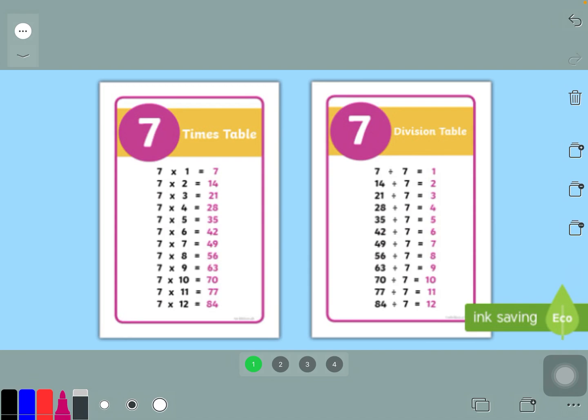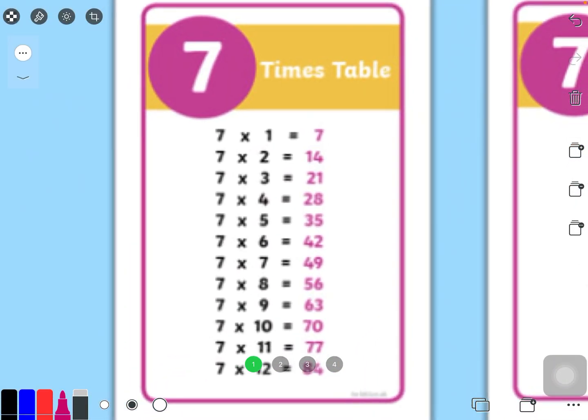I put up the 7 times tables and division tables, just another reminder that today you will recite the 7 division tables to me, and we're going to sing the song. Alrighty, ready? 7, 14, 21, 28, and 35, 42 and 49, 56 and 63, and 70, and 77, and 84.